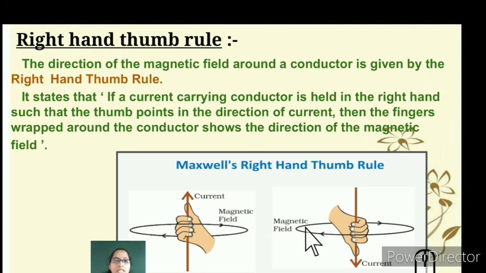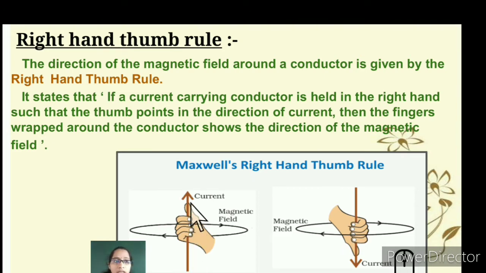So we will understand now the right hand thumb rule. What does it say? You hold your right hand and your thumb needs to be in the up direction in the first figure. The remaining closed fingers are towards the thumb, wherein upwards the current is flowing.